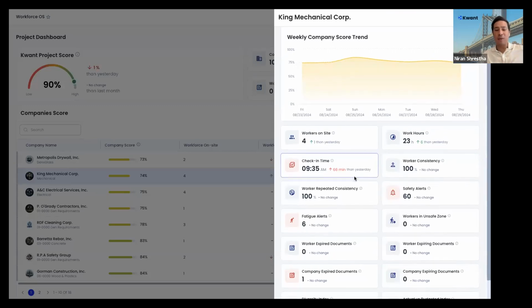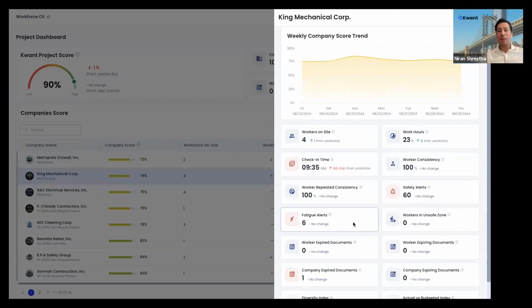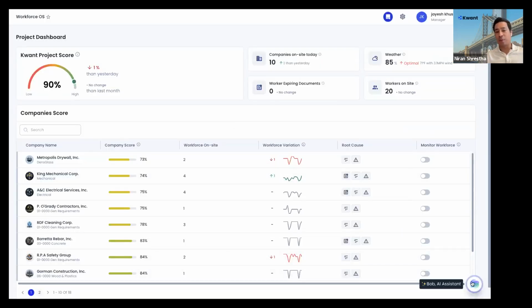So it's a really, really unique feature that we built around generating insights like fatigue and safety alerts for each of these customers. Now, this report today is on visual formatting. A lot of our customers ask us for a unique way to ask this question that will help them to generate different kinds of reports. So let's start, Jay, with how, if they were to use Bob, where does a project manager or a super start today?